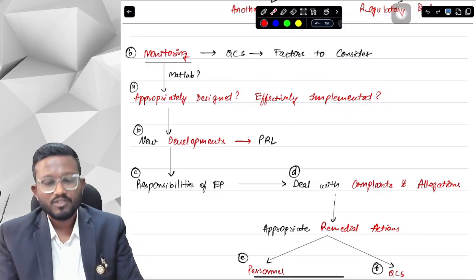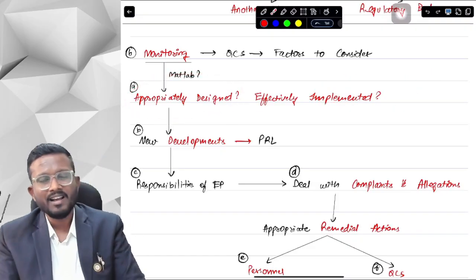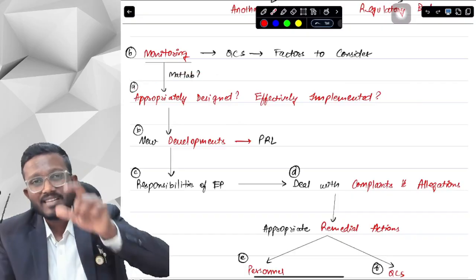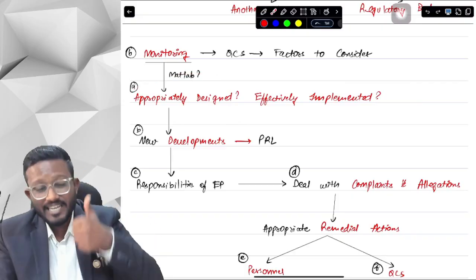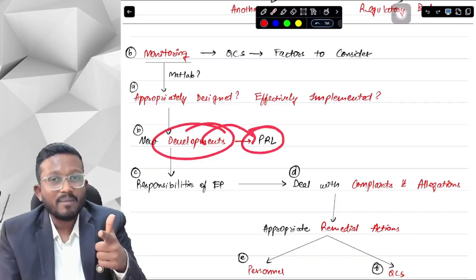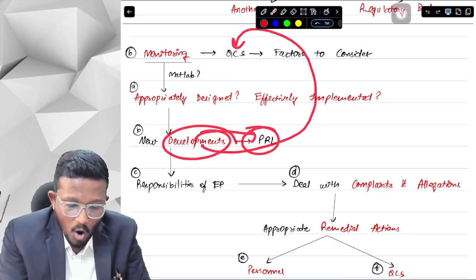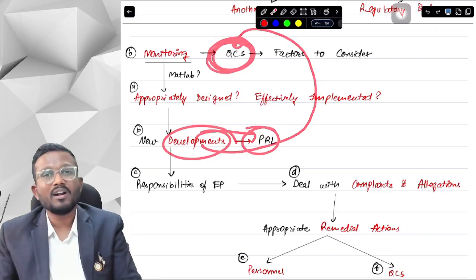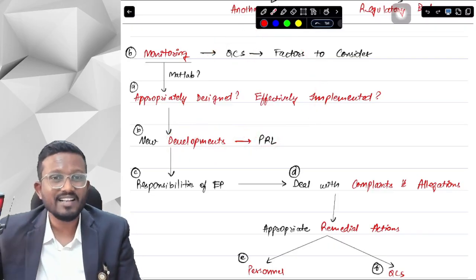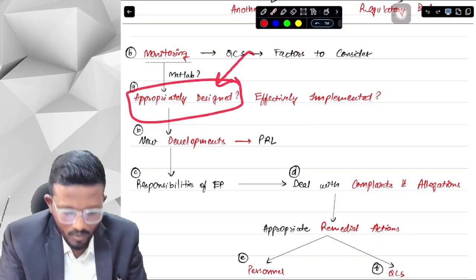If we just talk about appropriate design, we can say the system is appropriately designed when any new changes in PRL requirements are automatically reflected in the quality control system.